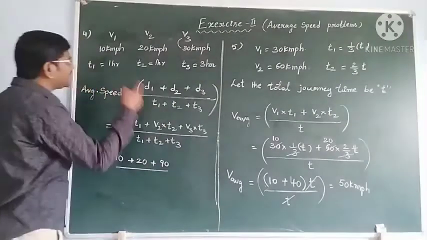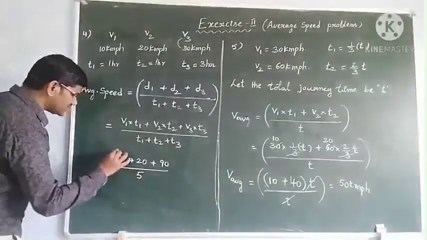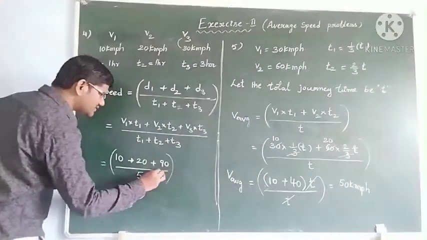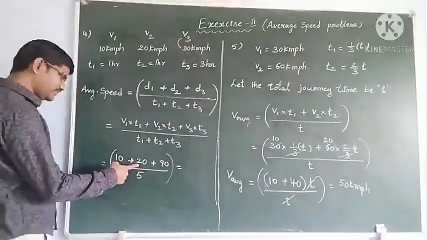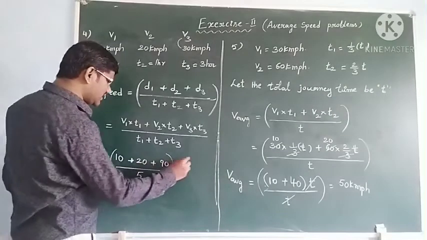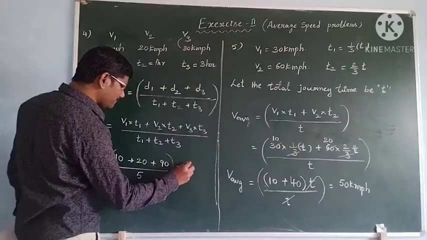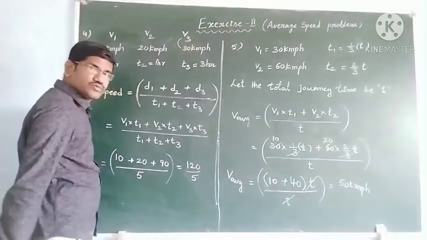By total time is 1 hour plus 1 hour plus 3 hours, totally 5 hours. Okay students, then 10 plus 20, 30, 30 plus 90, 120. So 120 by 5.